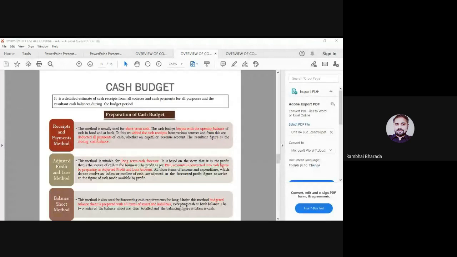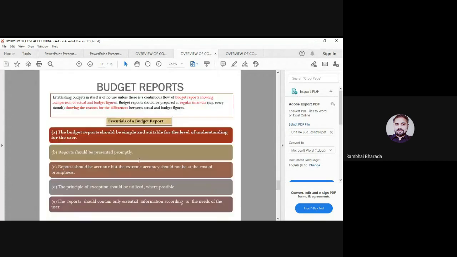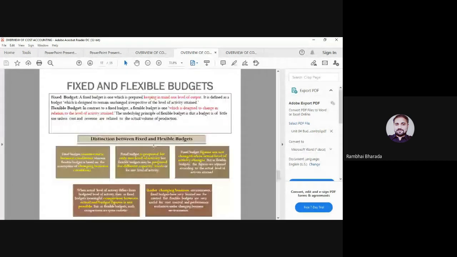Maybe the question asks regarding the cash budget, because it's important for all of you from the practical aspect also. So maybe the question asks how many methods are there to prepare the cash budget? Here the terms are also important.